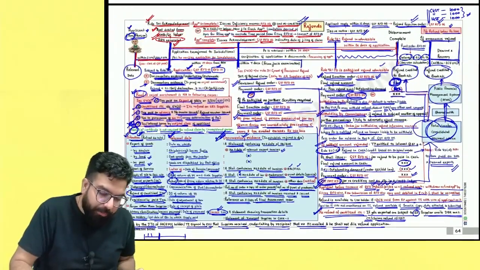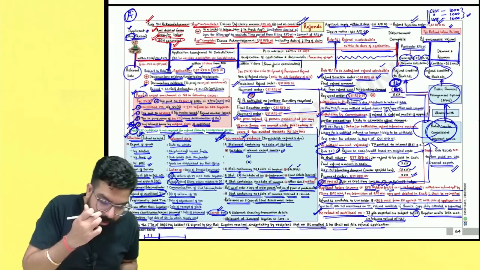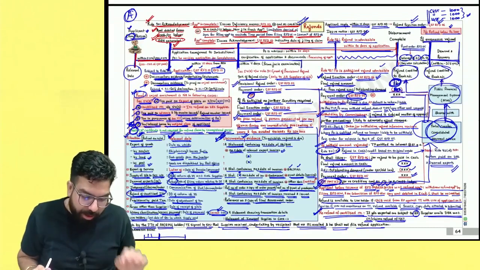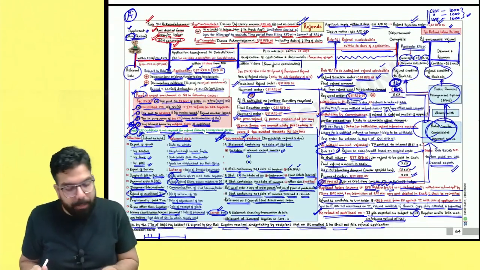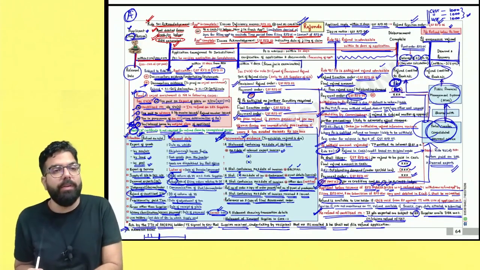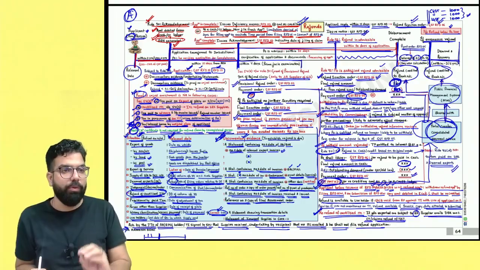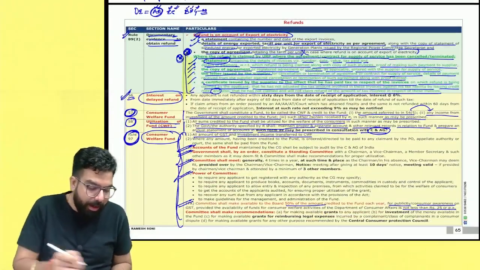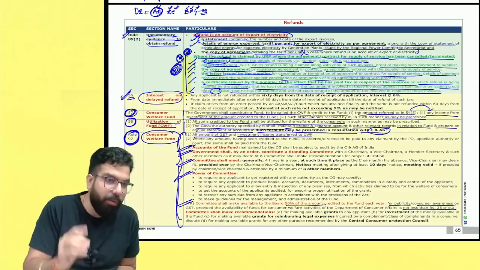This chapter is an A graded chapter from an exam point of view. Sir, what are the various things I should remember? First of all, the amendment which I told you is very, very important. You should remember the amendment. Other than this, the first chart, the flow chart which is there, many minute points can come. Secondly, this unregistered person point which I told you, please be very careful.